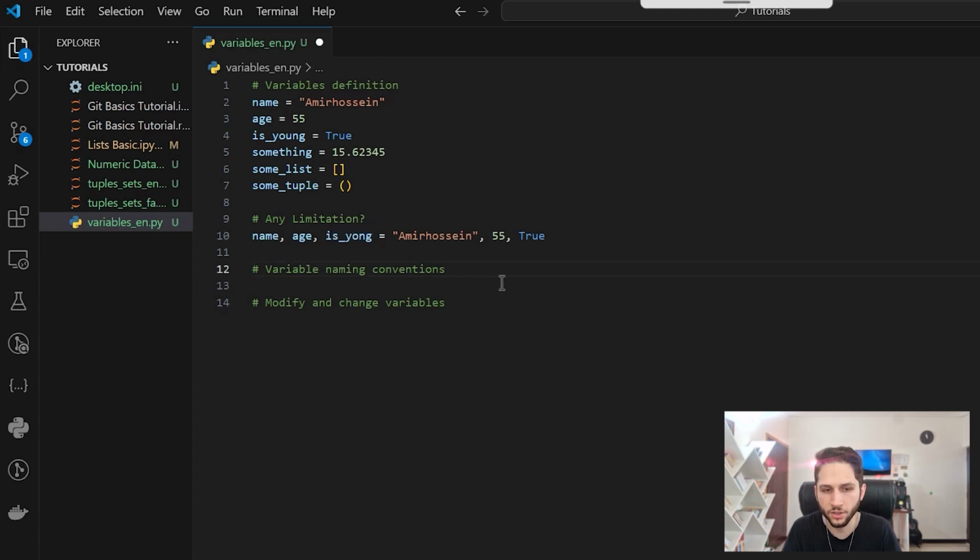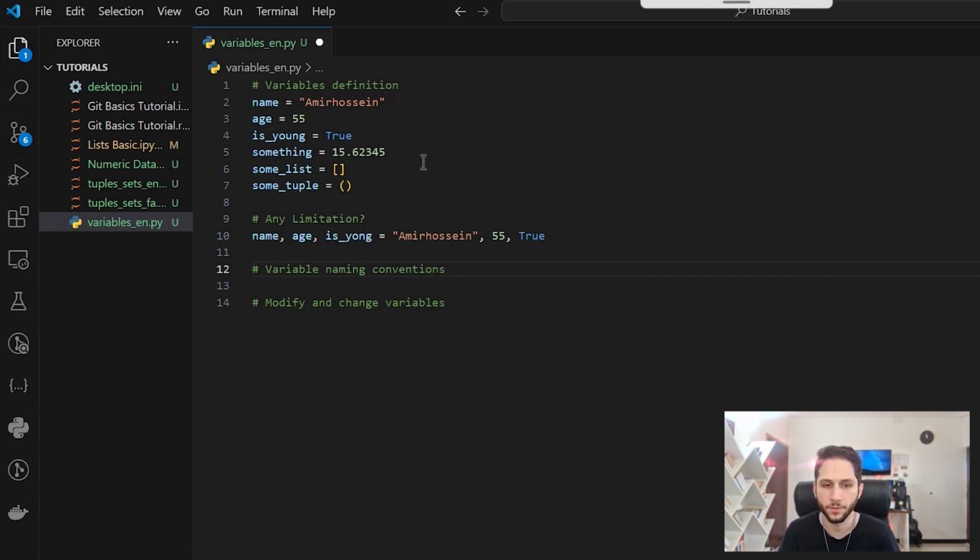There are some conventions for naming variables. Don't use any vague or mysterious names for your variables. Just select variable names that are self-explanatory.